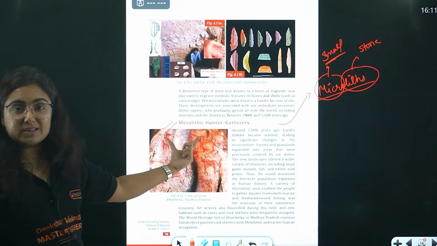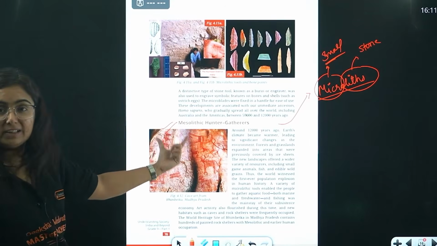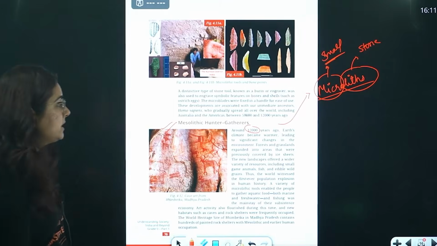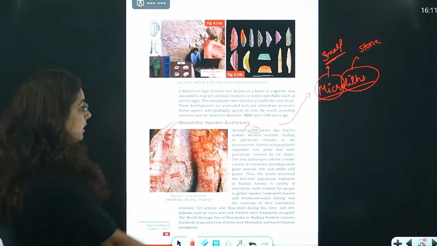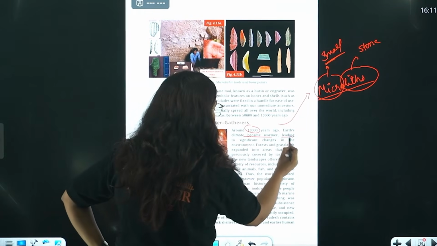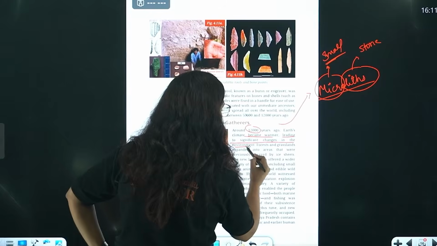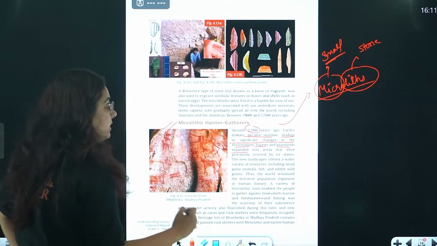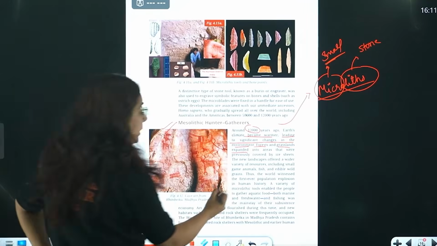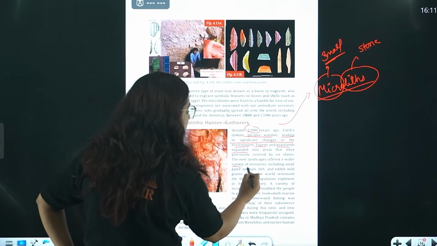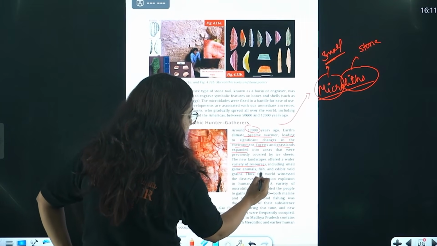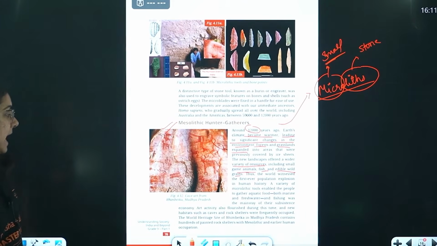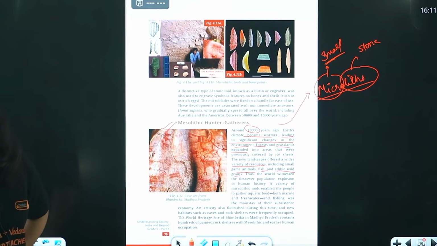They knew about this. They were largely hunters and gatherers, and we got the evidence of them from around 12,000 years ago. Right? The earth's climate became warmer, leading to significant changes in the environment. Forests and grasslands were expanding, and this is the time. The new landscape offered a variety of resources like animals, fish, edible wild grains, etc. Right? And the population started growing.